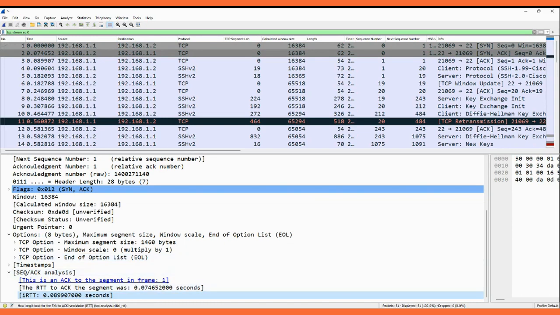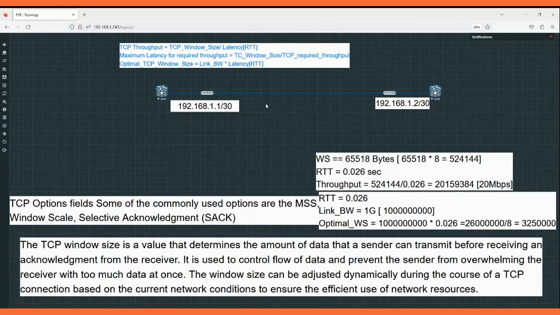Okay, so let's go for the calculation of the TCP throughput. We have checked how to check the window size, how the window size got reduced when one side sent the data and the other side acknowledged it. And we have also seen how to check the initial round trip time in the selective acknowledgement packet in the handshake. So with these values we can get the TCP throughput. Here I'm assuming the window size is 65518 bytes, which we have seen. I'm converting to bits, so that's why I'm multiplying by 8. This gives the value 524144. The round trip time is 0.026 second, and throughput is this divided by it, so you can see around 20 mbps.